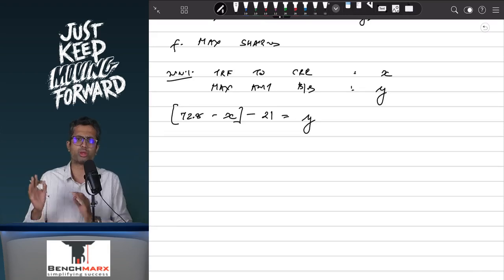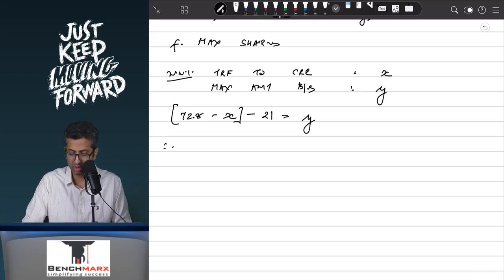Your maximum amount you can buy back is Y. And hence if I were to solve this, 72.8 minus 21 will come to around 51.8, minus X will equal Y. This is your first equation.